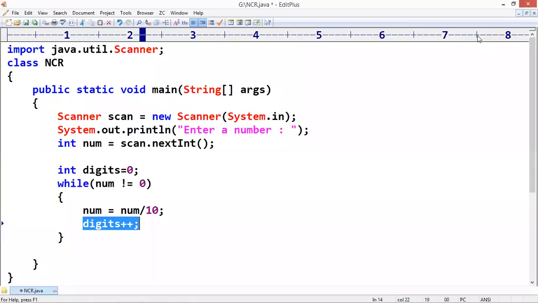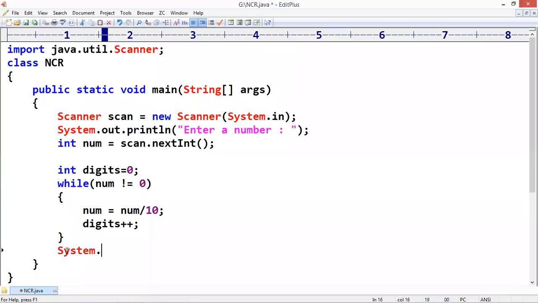Now this loop will repeat. Next 1, 2, 3 is not equal to 0. Next 1, 2 is not equal to 0. Next 1 is not equal to 0. Finally it is 0. 0 is not equal to 0, condition false. It will come out.